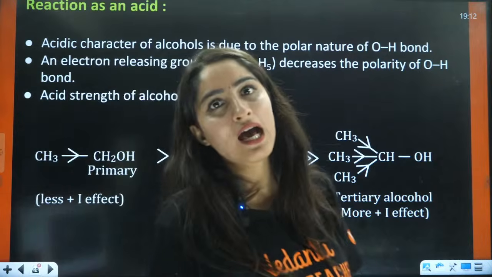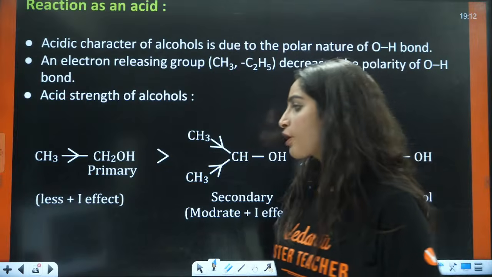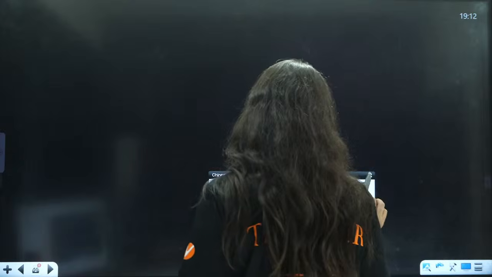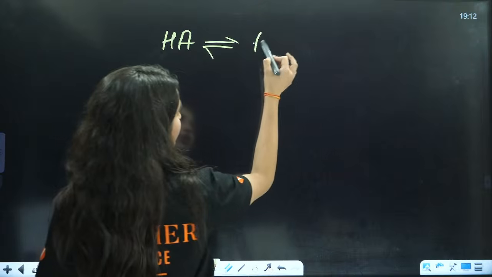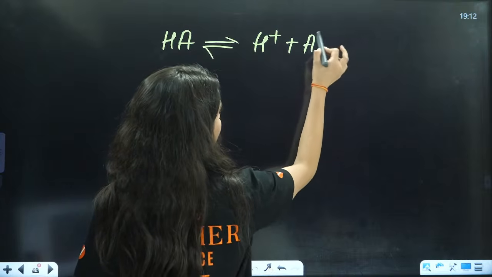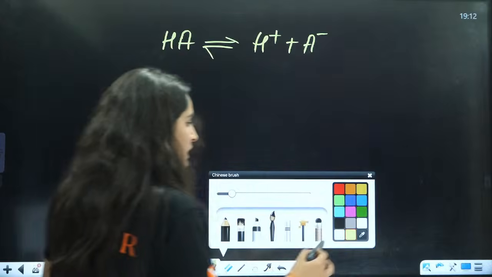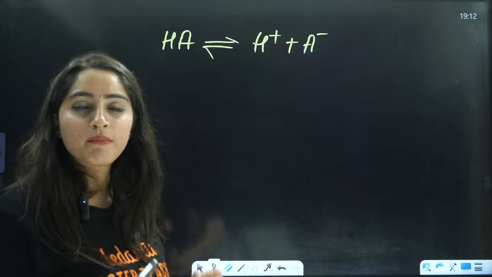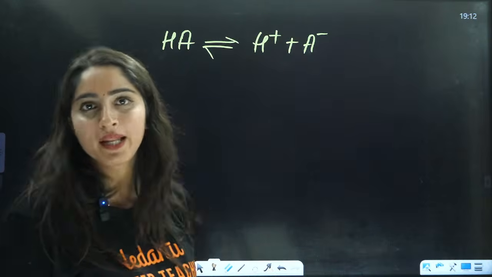Now alcohols are acidic in nature. Now which will determine the acidity of alcohol? Always remember, I'm just revising this concept of GOC here. Whenever we talk about acidity, we will talk about one thing: for example, you have HA. Now HA is going to give H positive and A negative. Now what is an acid? An acid is something which is a proton donor. So if it donates a proton, then it will be an acid.